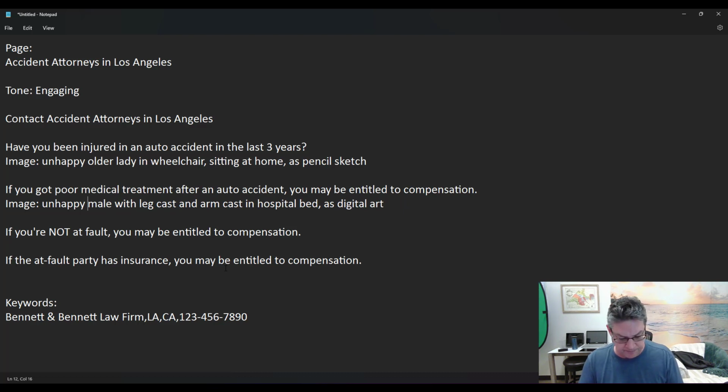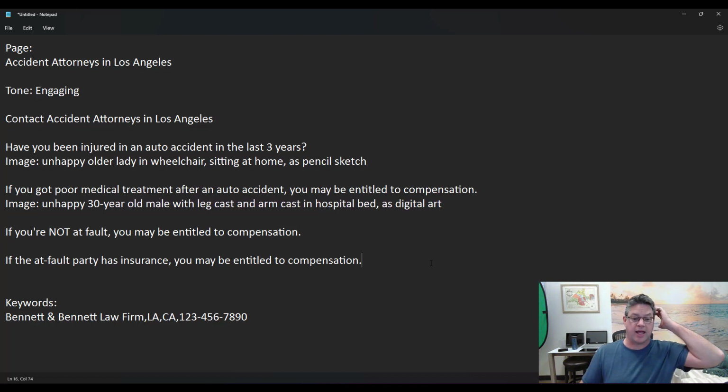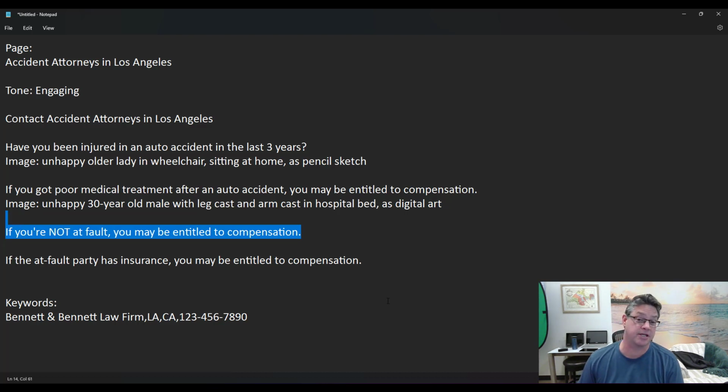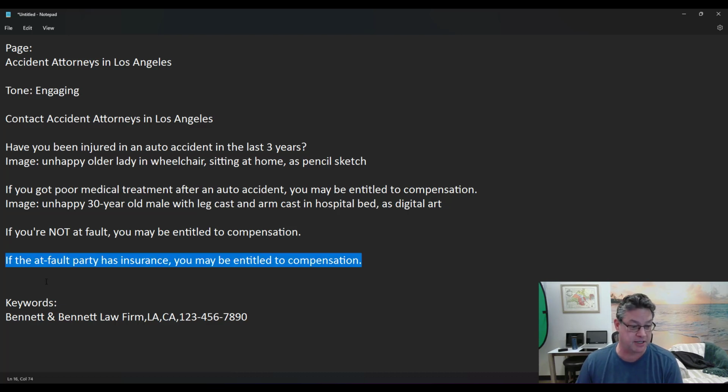You know, I could say I'm 30-year-old male with a leg cast and arm cast in a hospital bed as digital art. Then I'm going to have another section. If you're not at fault, you may be entitled to compensation. And another section. If the at-fault party has insurance, you may be entitled to compensation.